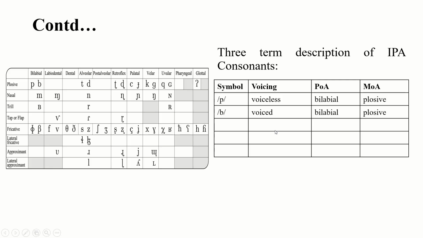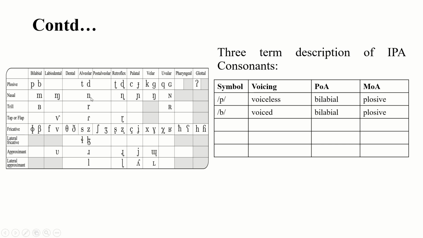Now, practice drawing this IPA chart, and practice this type of three-term description of IPA consonants also, because sometimes you will be asked in the examination. Make this type of table and write the symbol, voicing, place of articulation and manner of articulation, and look at this table and describe it. For example, the sound p. According to voicing, it is voiceless. Why? Because in the production of voiceless sounds, there is no vibration in the vocal cords.